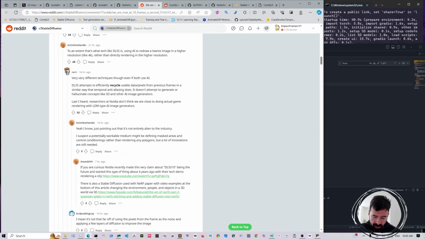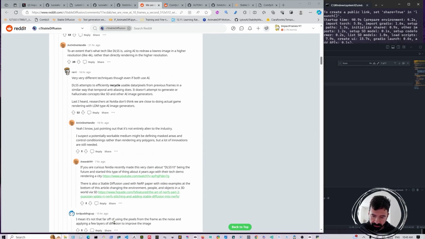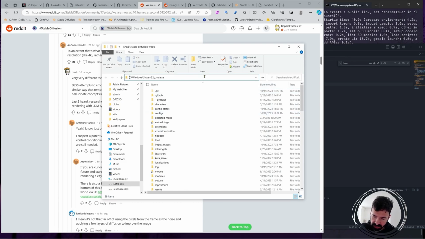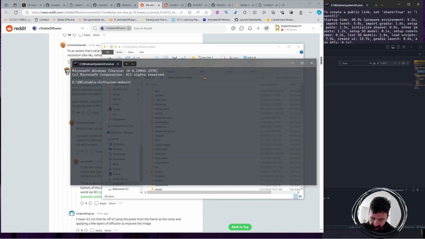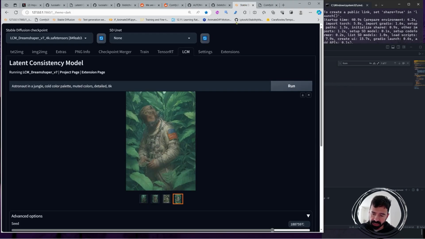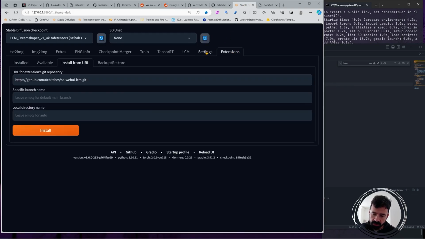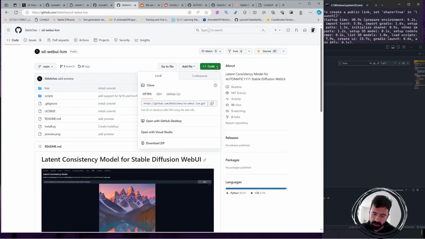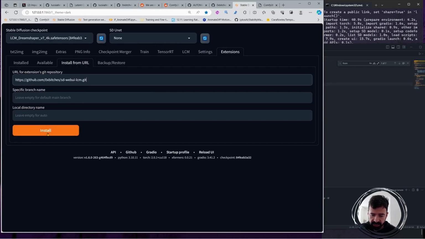The only thing that you're gonna need to do is come into your Stable Diffusion folder and type cmd. And in here type git checkout dev. That will put you in the dev branch. I think you need to be on the dev branch for this. And then just go into Stable Diffusion, into your extensions, and go into install from URL and just paste that GitHub URL that I'm gonna give you in the description. So basically come in here, copy it, paste it here, and then install it.